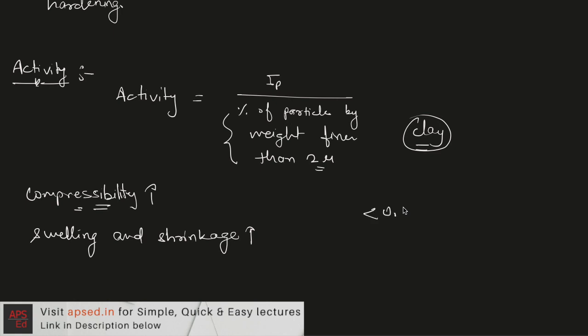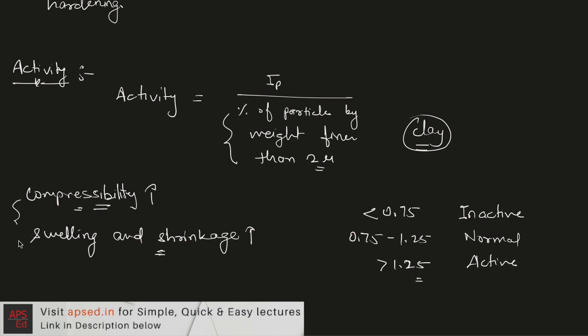So if the value is less than 0.75, then we call the soil to be inactive. So this soil will be less compressible and this will not show much of the swelling and shrinkage behavior. If it is between 0.75 to 1.25, then it is called normal. And if the value is greater than 1.25, then the soil is called active. So if higher is the value, then the soil will show more of these behaviors. So that we can understand with the value of activity here. So these were the definitions for fine grained soils.